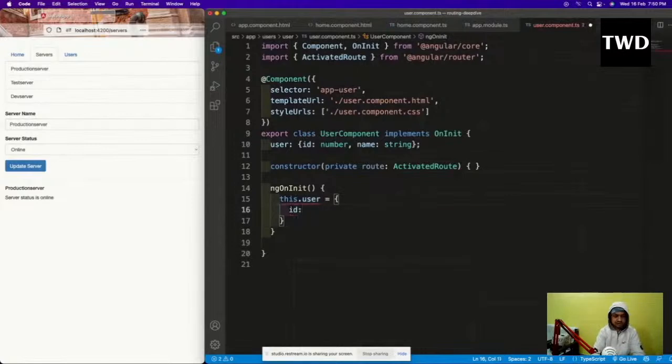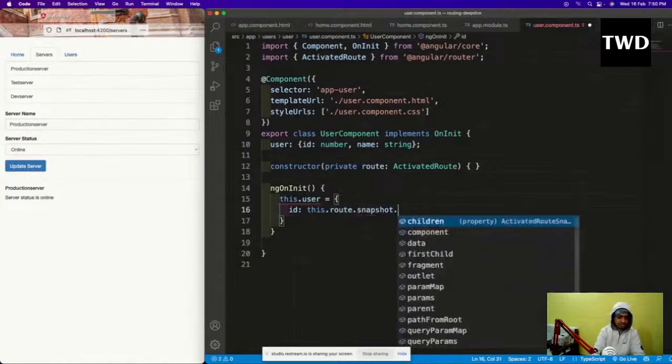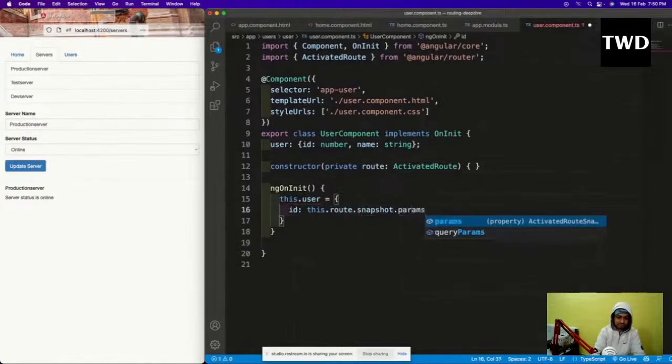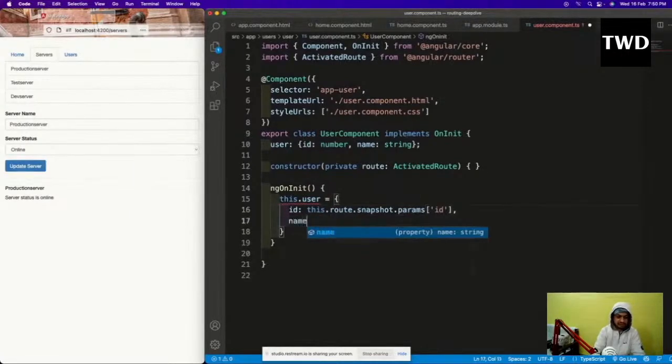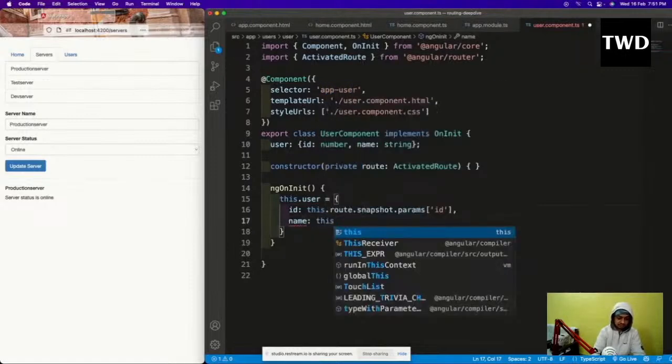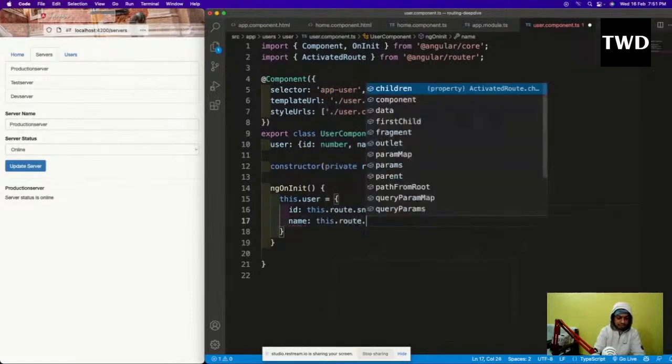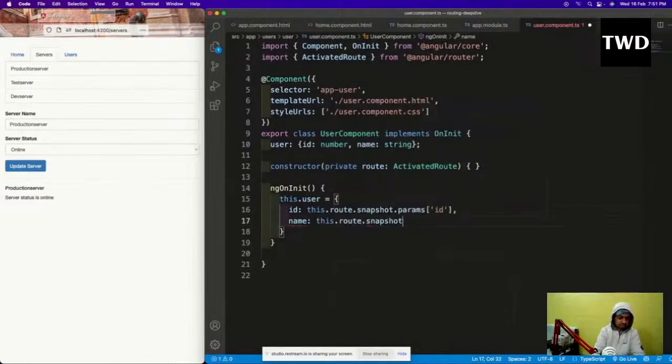I have to pass id, and it is giving the error. this.route.snapshot.params id, comma, name is this.route.snapshot.params name. So these are the two things which are there.